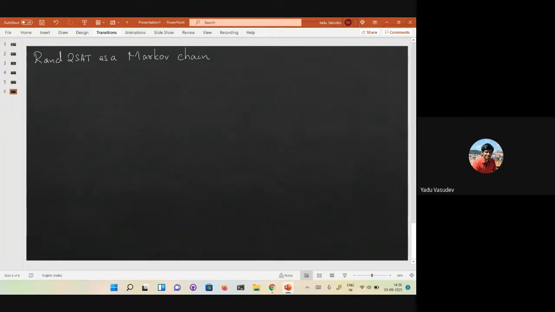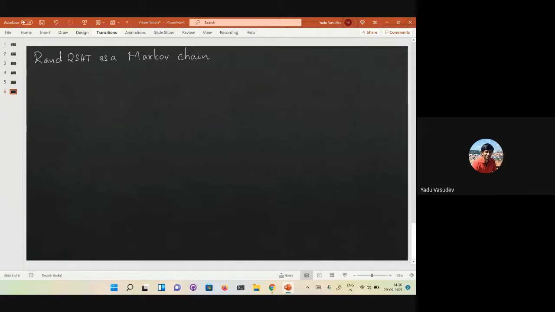So in the randomized 2SAT algorithm, the process is evolving. It starts with an assignment, and if the assignment does not satisfy the formula, you find a clause that is not satisfied, and then you try to flip a bit. So what is the Markov chain corresponding to this algorithm?